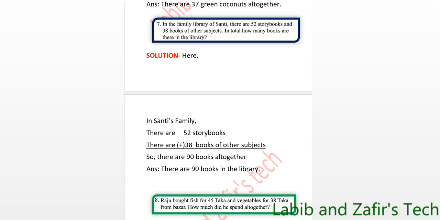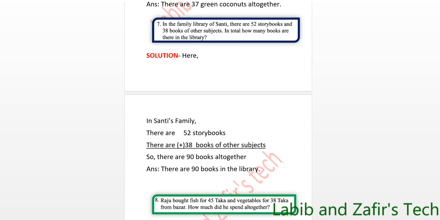So here it is said that in Shanti's family library there are 52 storybooks and 38 books of other subjects. So we have to find the total number of books by adding these two numbers. So here is the solution.